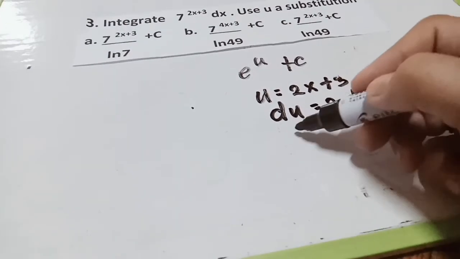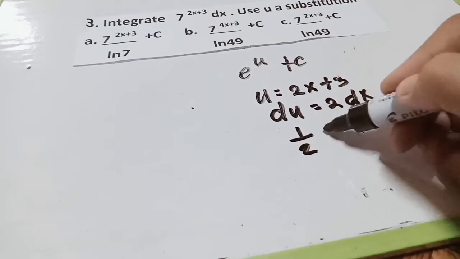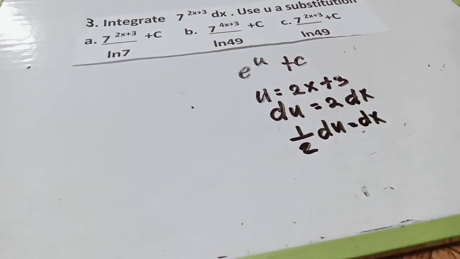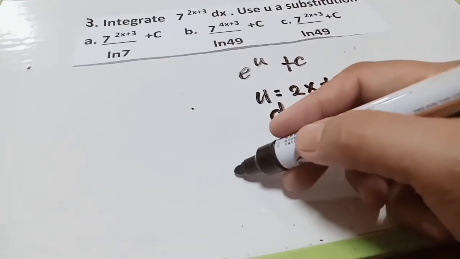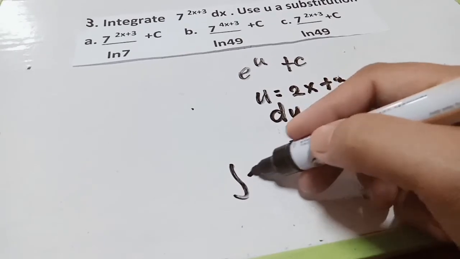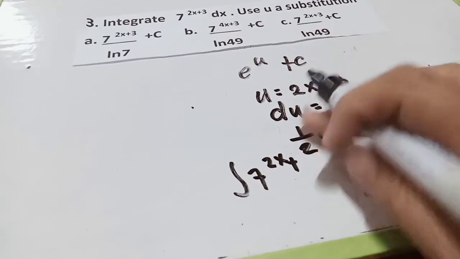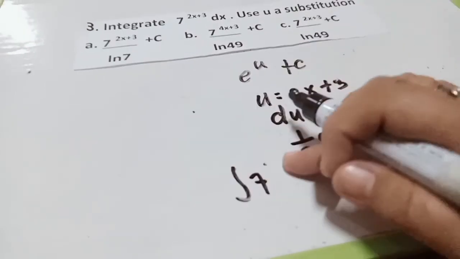Then cross multiply, so this becomes 1/2 du equals dx. After that, we integrate, take note, the integral of e^(2x+3).